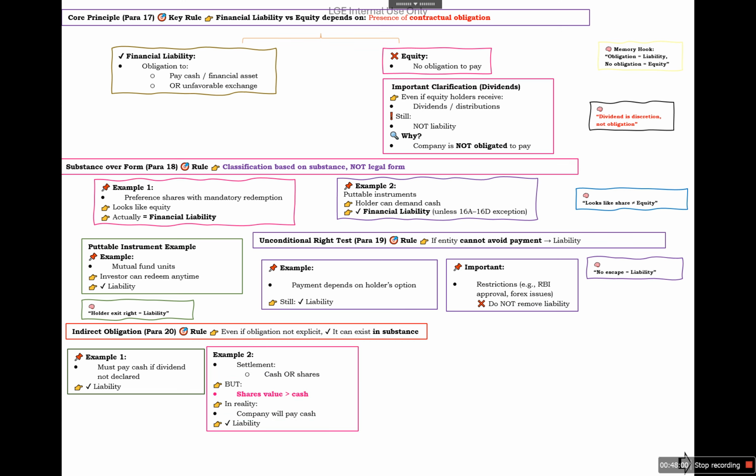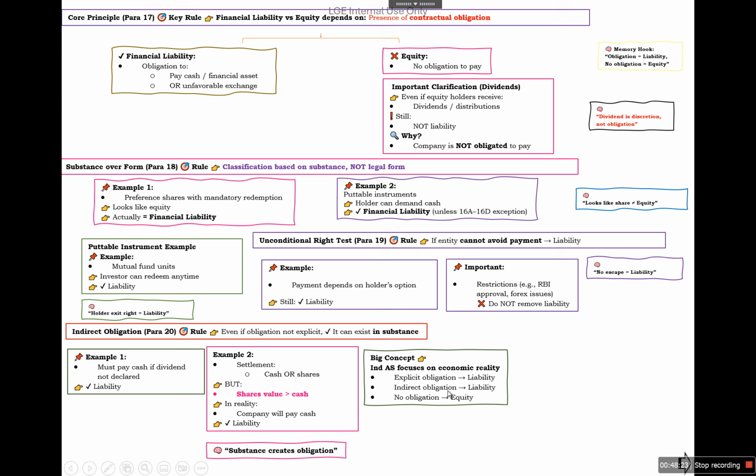Settlement in cash or shares, but the share value is greater than cash. In reality, the company will pay cash because the share value is too high. We will discuss this with one example. So we will call it a liability. So substance creates an obligation.